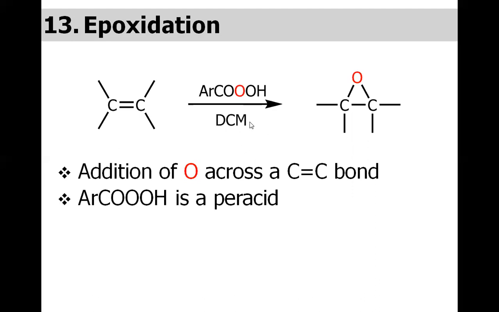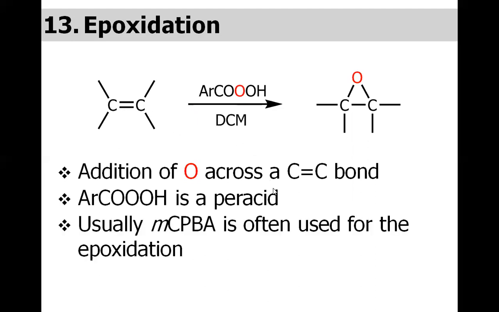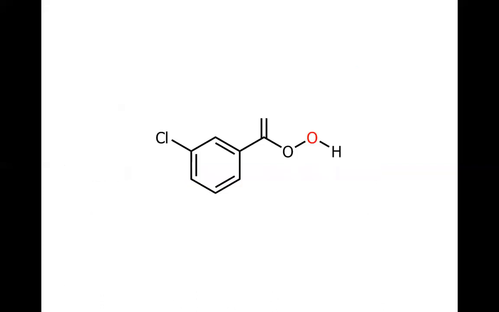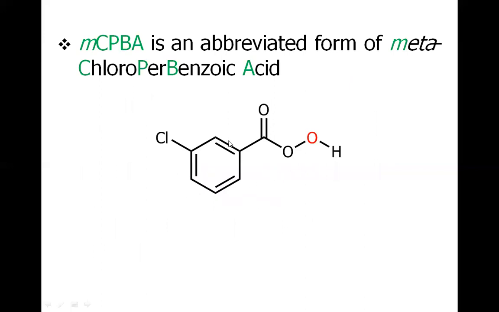This is called a peracid, and in this peracid, this red oxygen is what gets added to the carbon-carbon double bond. Usually metachloroperbenzoic acid (MCPBA) is often used for this oxidation, for epoxidation. Epoxide is a general name. Its corresponding IUPAC name is oxirane for the first member of the epoxides. And this is the structure of MCPBA, the abbreviated form of metachloroperbenzoic acid.